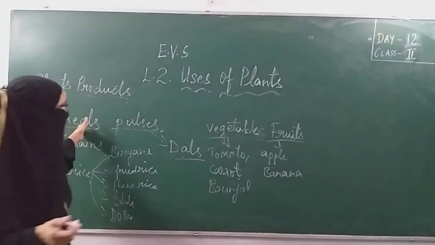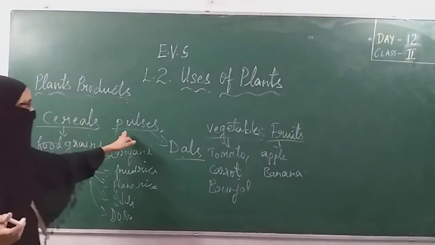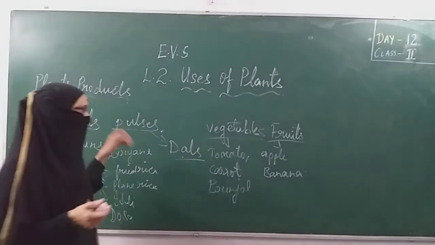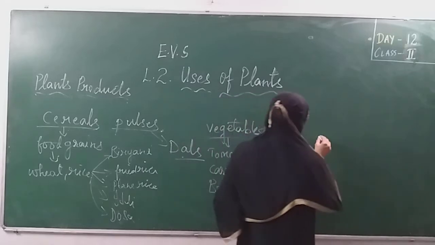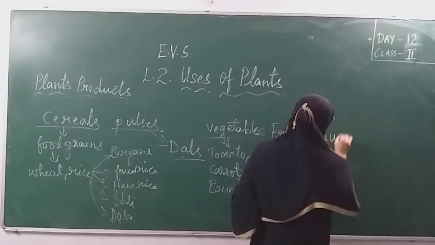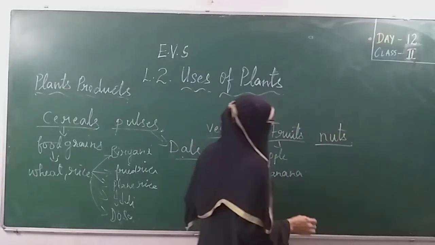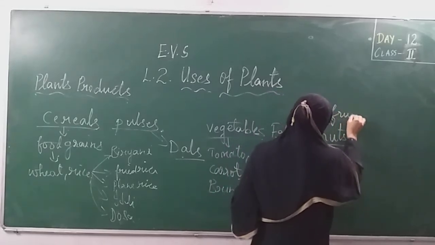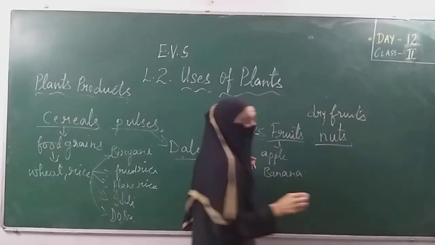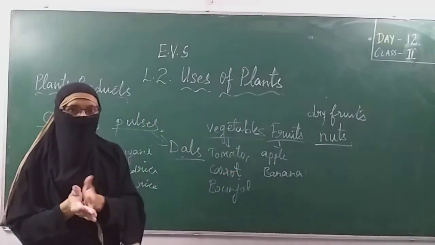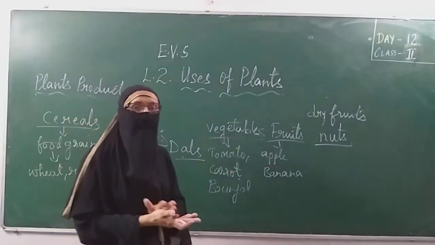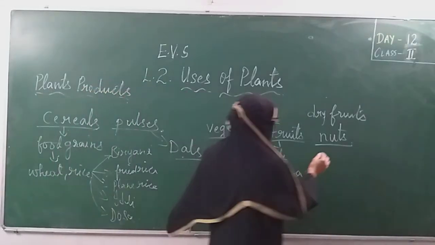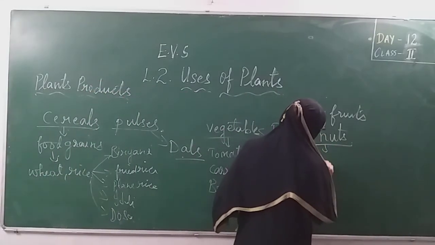So cereals are eaten as a part of the plant. Pulses are also eaten. Vegetables, fruits. Beside this, still we are having nuts. Nuts are nothing but what you call dry fruits. What are the dry fruits? Kaju, badam, pista. Badam is nothing but almond. Kaju is cashew. Akhrot is walnut. These are the nuts. From where do we get these nuts?